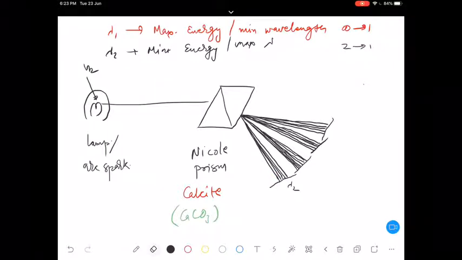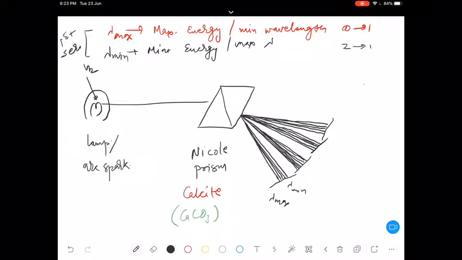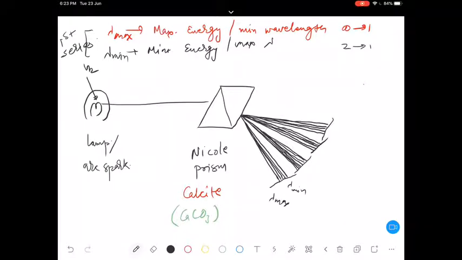Or I can write here, instead of lambda 1 lambda 2, lambda max and lambda minimum. This is for the first series which we are obtaining here.